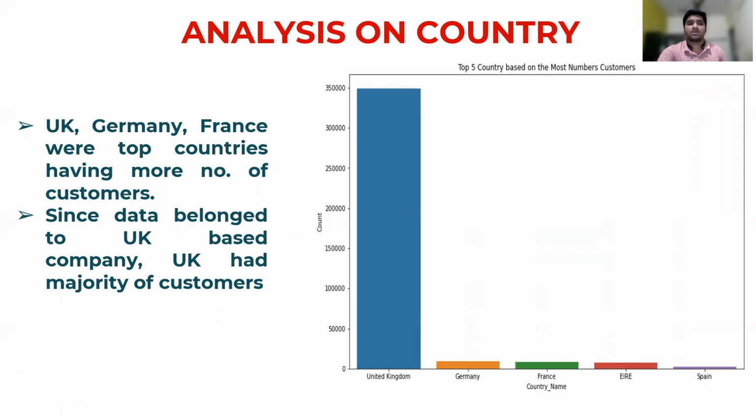And analysis in the country column. As it is a UK based retailer shop, the United Kingdom has the most orders, meaning most selling, and the highest number of customers. UK, Germany, and France were the top countries having more customers. Since the dataset belongs to a UK based company, the majority of customers are in the UK only.